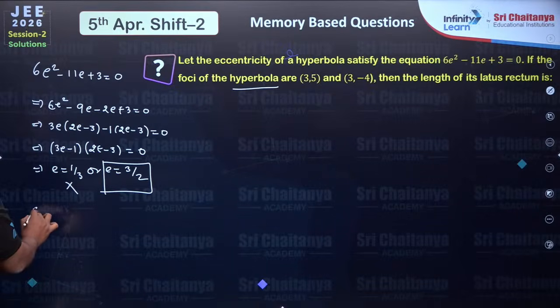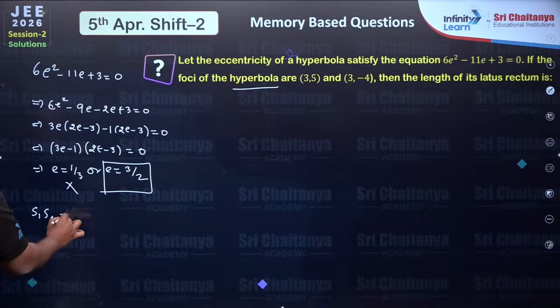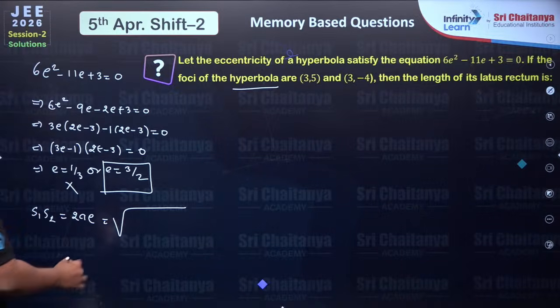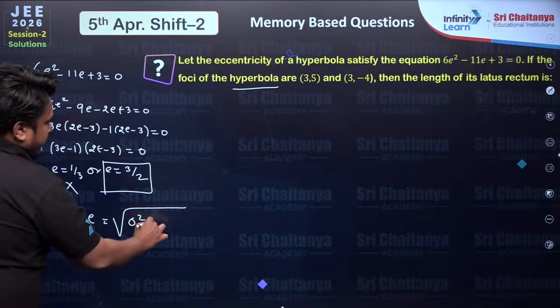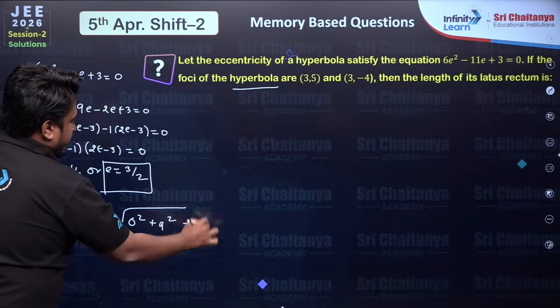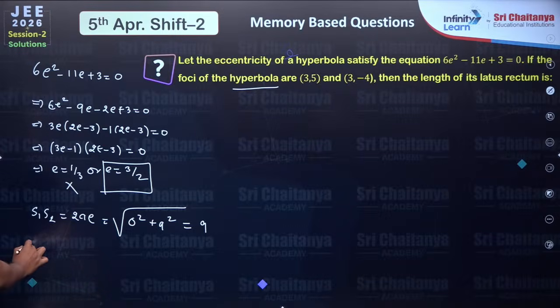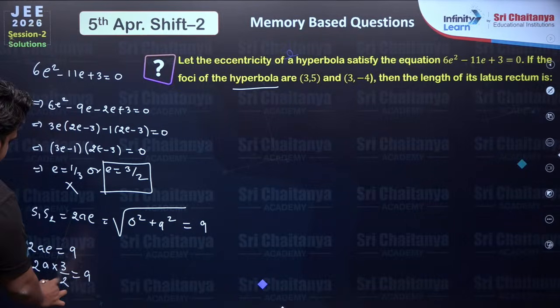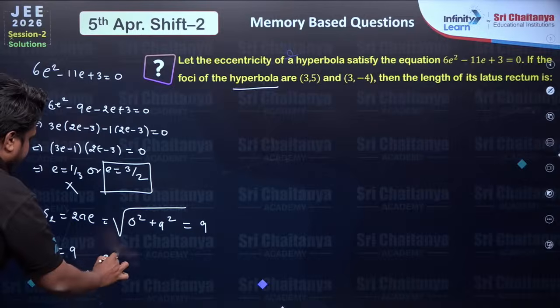So we know the distance between the two foci S1S2 is equal to 2ae, which will be equal to the root of (3 minus 3) square, that is 0 square, plus (5 minus minus 4), that is 9 square, which will be equal to 9. So students, we have 2ae equal to 9. 2a into, what is the value of e? 3 by 2, is equal to 9. So students, we can get a is equal to 3.